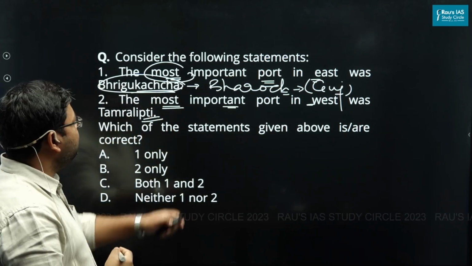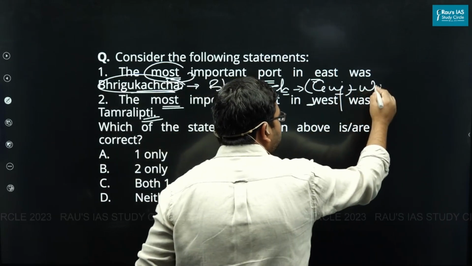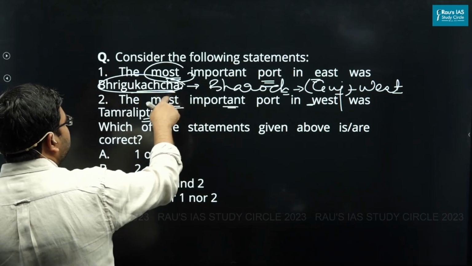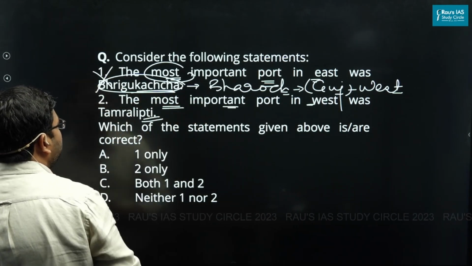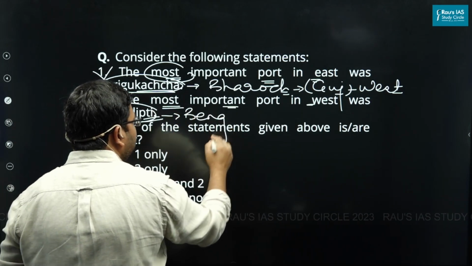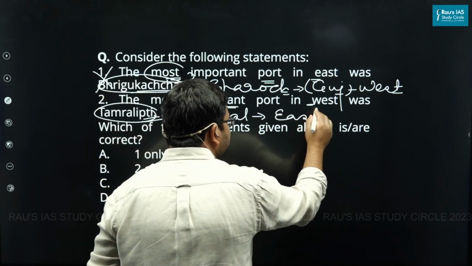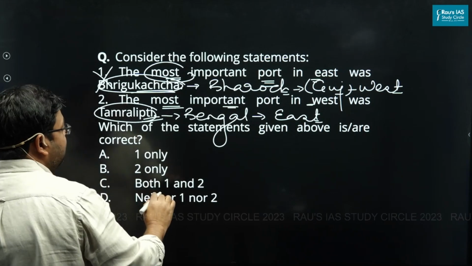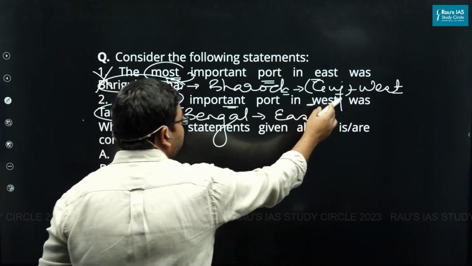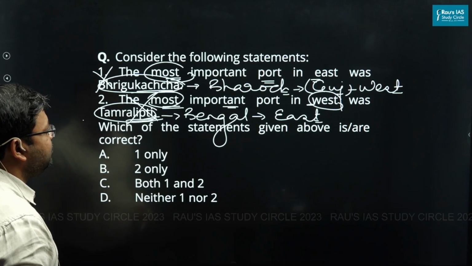So in the west, the most important port in ancient India was Bharoch or Bhrigukachcha. The first statement goes wrong. Tamralipti was in Bengal. And the most important port in ancient India in the east was Tamralipti. So if you say that the most important port in west was Tamralipti, the second statement goes wrong as well.